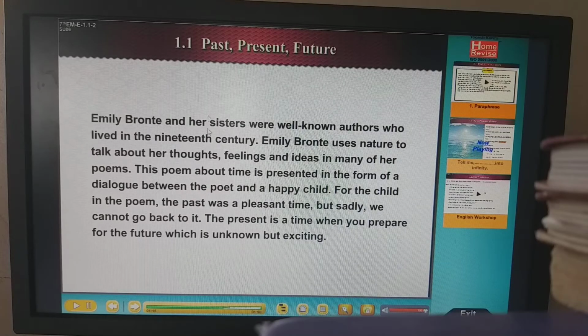So now this is a description of this poem by Emily Brontë and her sisters, which I have given in the short. Here in this poem, the poet is asking three questions and the child is answering the three questions. So today I am ending the first session of English here. Children, your homework is to read the poem, write down the meanings, and read the paraphrase thoroughly. In the next session, I will continue with the exercise. Thank you.